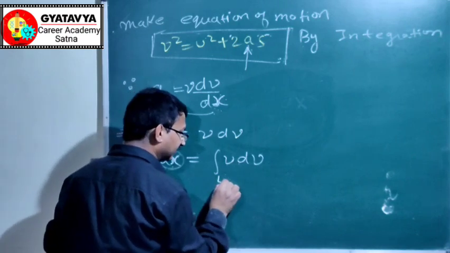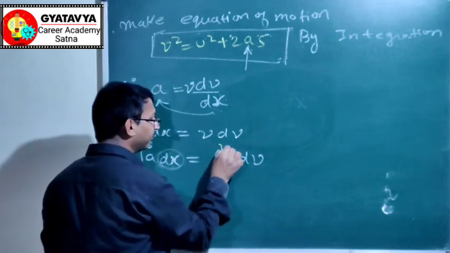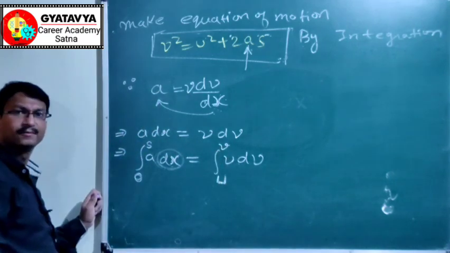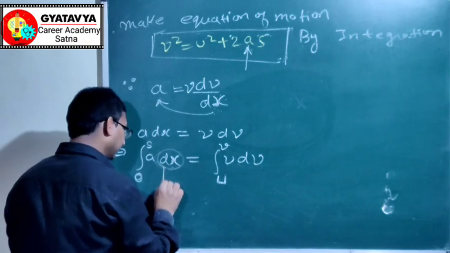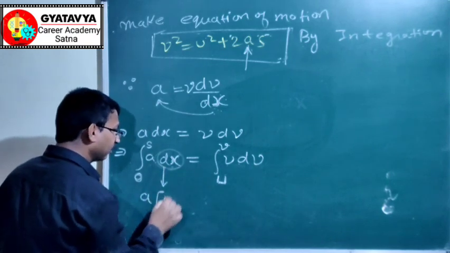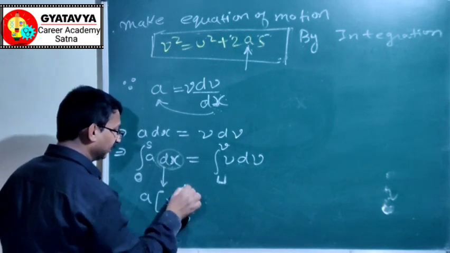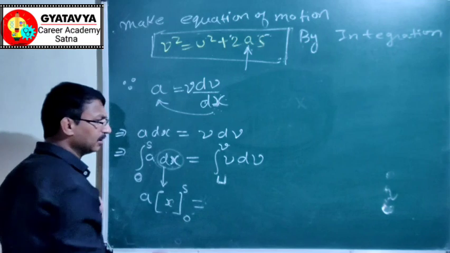Initial velocity is written as u and final value of velocity is v. So put the values here. a is a constant, and on integrating dx we get x. Put the limits 0 and s there.